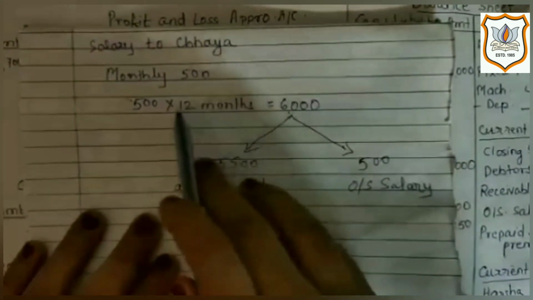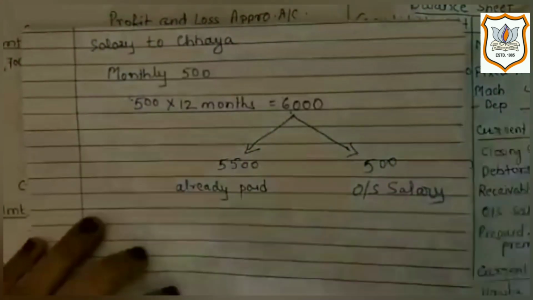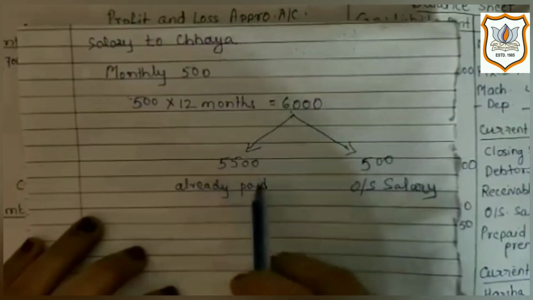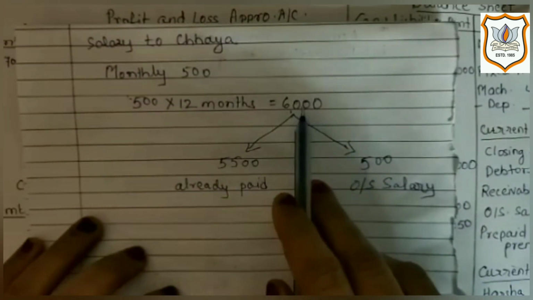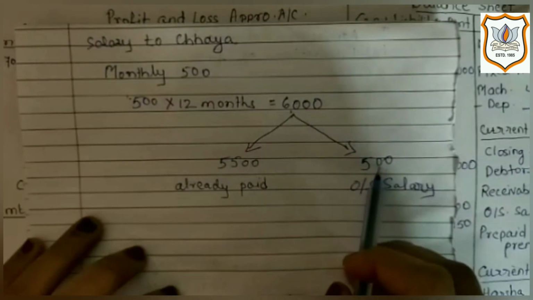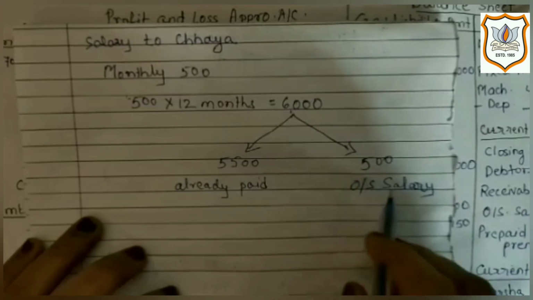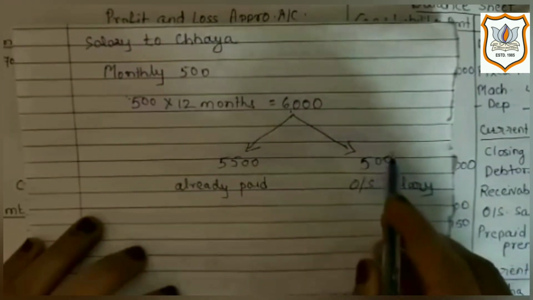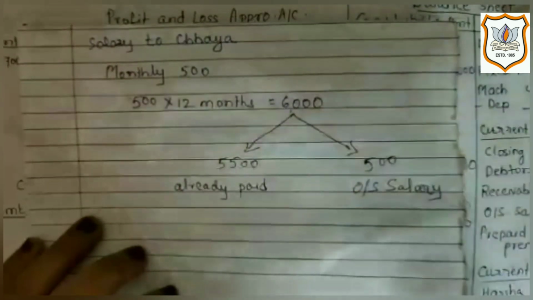So by multiplying it with 12 months we will get 6,000, out of which rupees 5,500 has been already paid by the firm, and remaining amount, that is 6,000 minus 5,500, which is rupees 500, is outstanding salary. That means it is yet to be paid by the firm. So we will give two effects for rupees 500 as it has not been recorded.